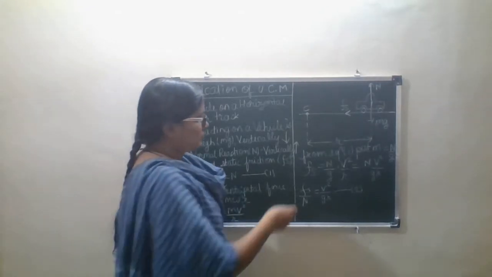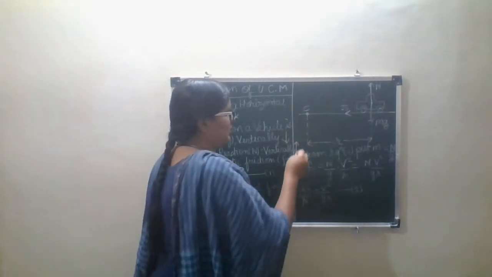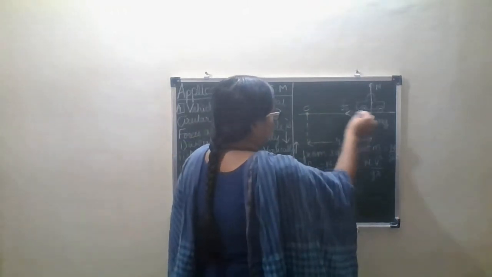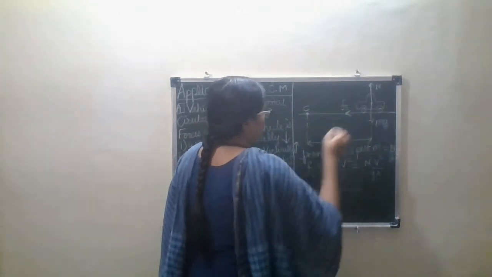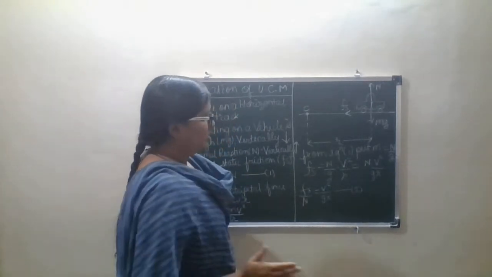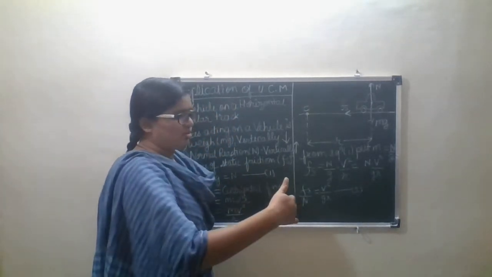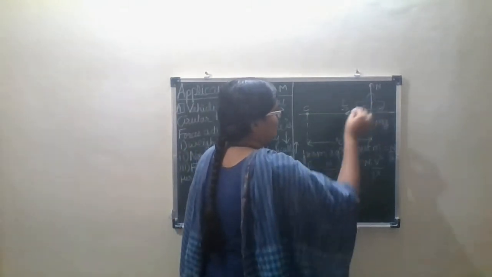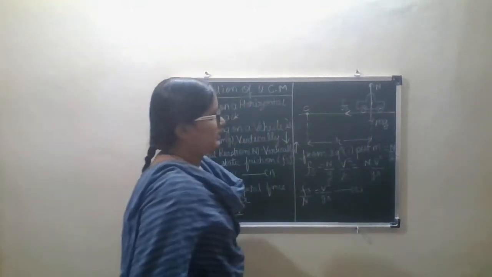From this diagram we can see this is a point C, and the road is horizontal, but the track it's moving on is circular.